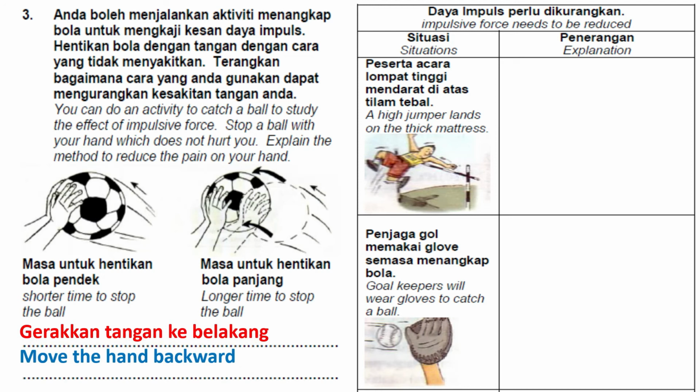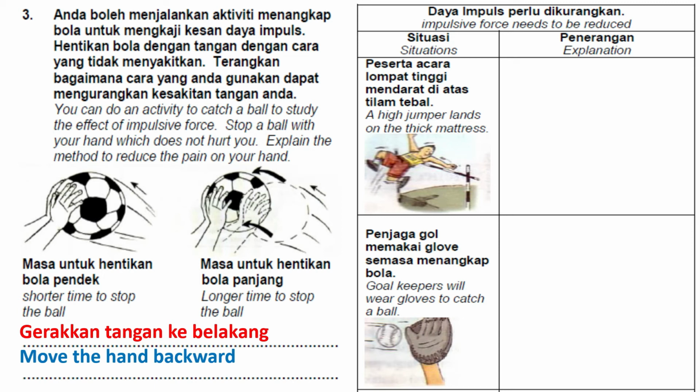For number 3, you can do an activity to catch a ball to study the effect of the impulsive force. You have to stop a ball with your hand in a way that does not hurt you. Explain the method to reduce the pain on your hand. For this one, you just catch the ball, and then the next time your hand slightly moves backward when you catch the ball.